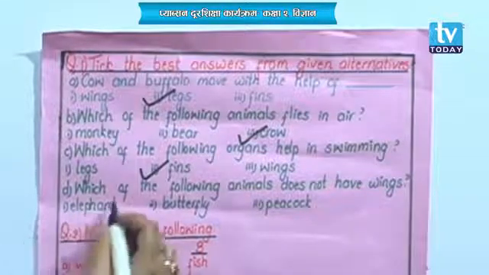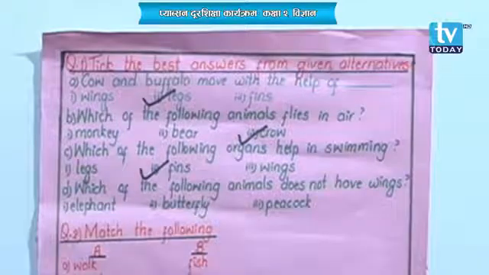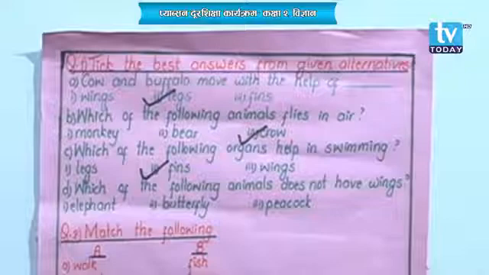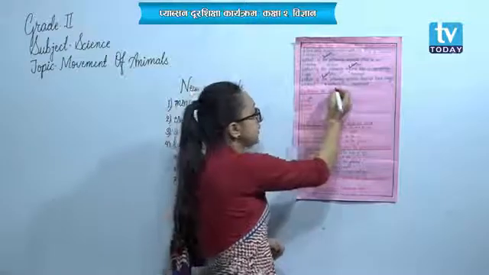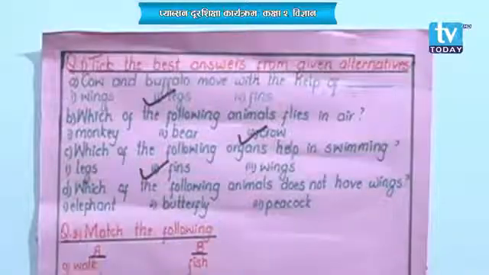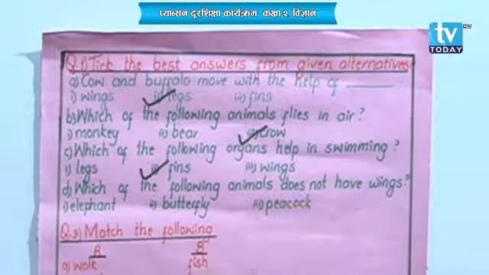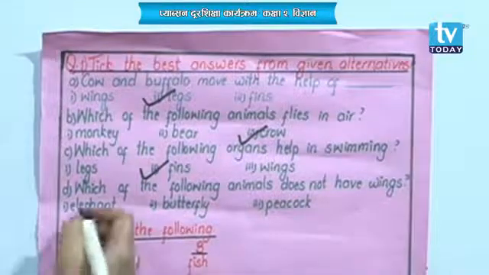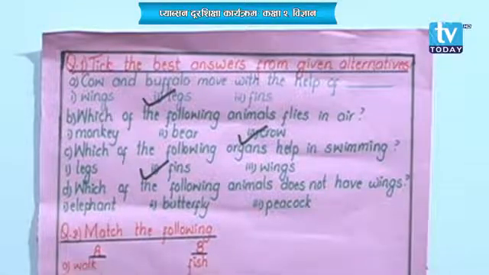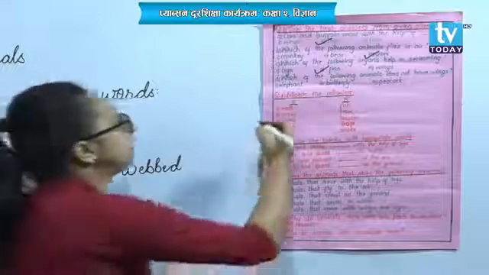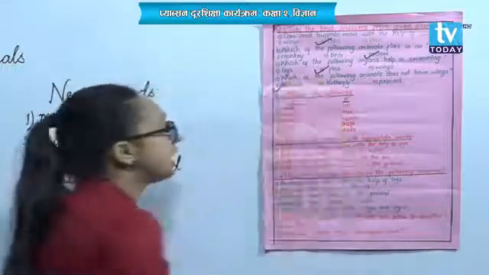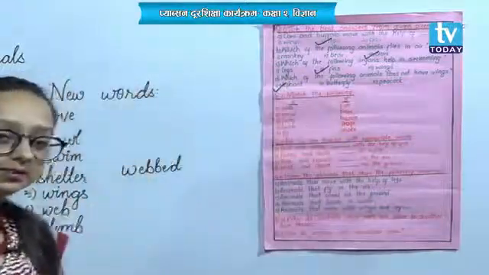Now D, which of the following animals does not have wings? Now we need to think of the animals that do not have wings. See your options: elephant, butterfly and peacock. Butterfly and peacock do have wings. But what about elephant? Does it have wings? No. So elephant is the animal that does not have wings.